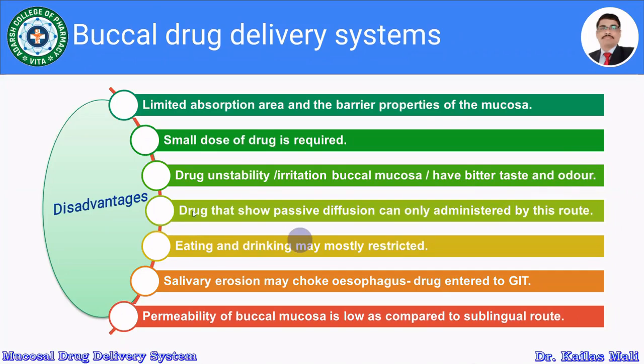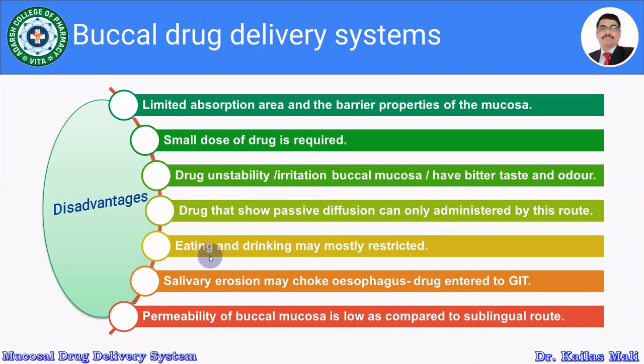The fourth disadvantage, that is, drugs that show passive diffusion can only be administered by this route. There are certain drugs which are absorbed by other mechanisms, for example the carrier mediated transport system. Such drugs it is not possible to use for the buccal drug delivery system. The buccal route offers only the absorption of drugs which are absorbed by the passive diffusion mechanism.